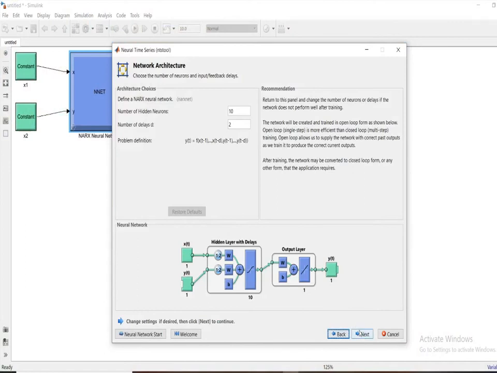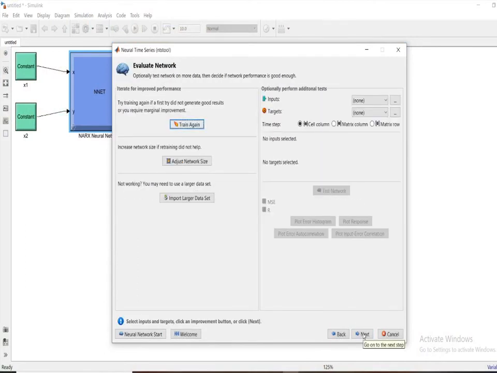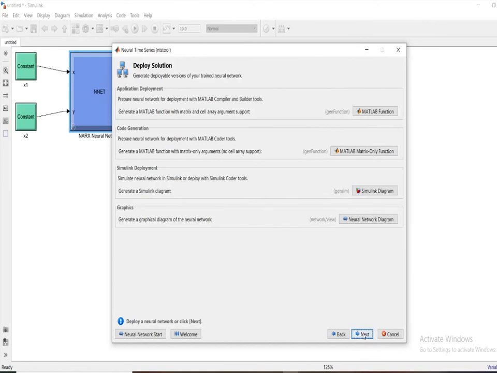Again, we go to our time series neural network. Now, whenever you are writing any paper or publishing any journal on neural network research, they may ask for a block diagram, but you can't draw a machine-generated block diagram.